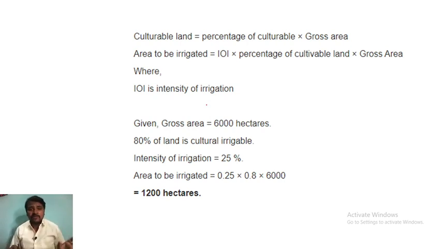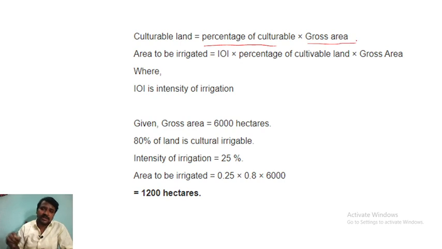What do you mean by cultivable land? Cultivable means how much area you can use for agriculture. So cultivable land is the percentage of cultivable into gross area. So area to be irrigated means how much area we can do agriculture on.